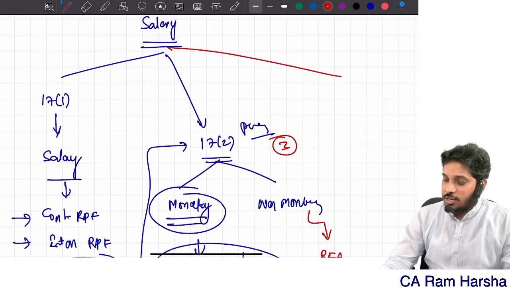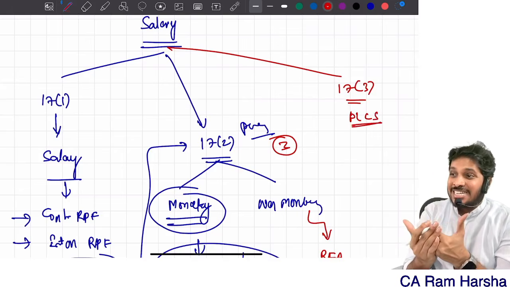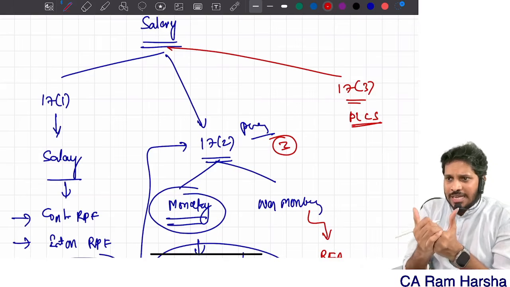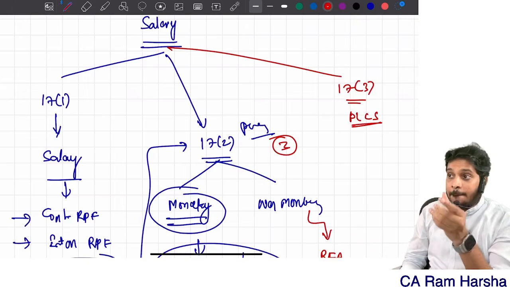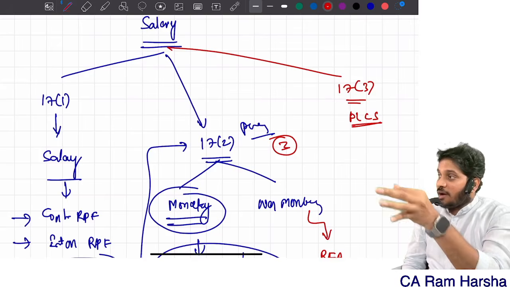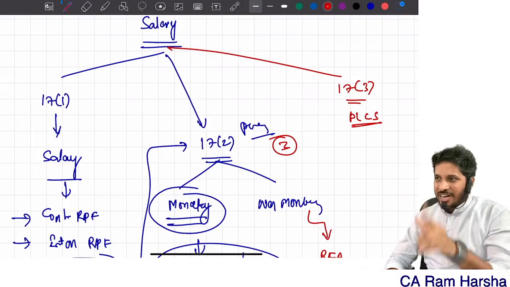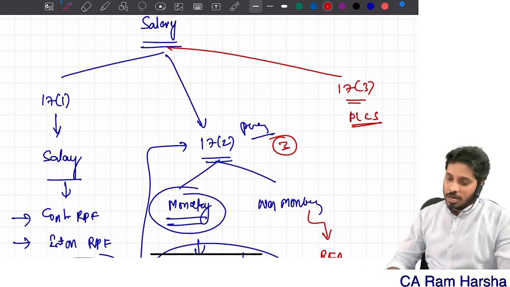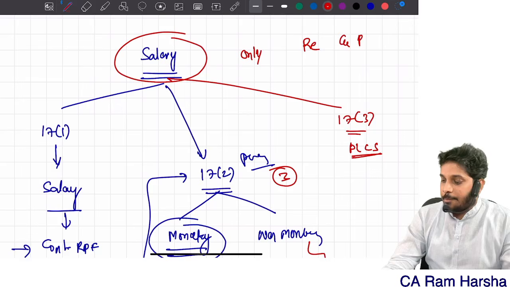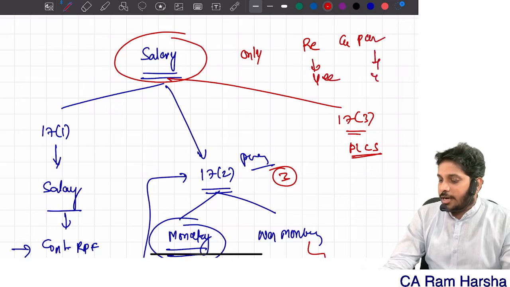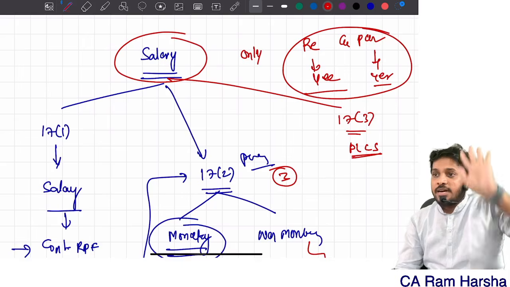Then we have another section called 17(3), profit in lieu of salary. Nothing but compensation received by employee on termination, that and all taxable under profit in lieu of salary. Since the amount is received from employer, because of employer-employee relationship, the amount that you are getting instead of salary is also taxable under salary. Remember, any income is taxable under salary only if the recipient and payer have an employee-employer relationship and the amount is received because of this relationship. Clear or not?